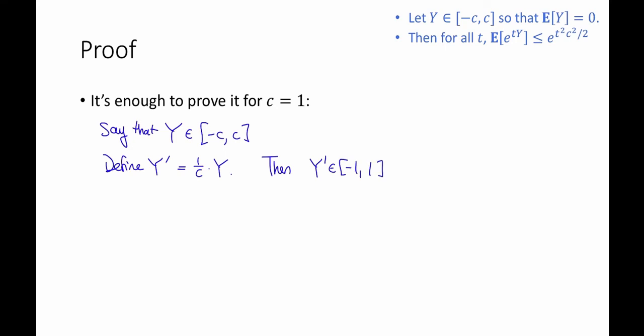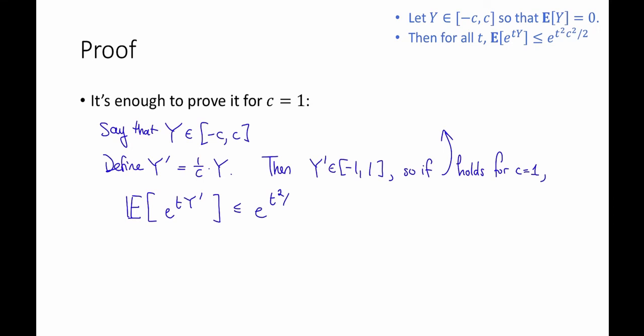And so if we could prove this statement just for c equals 1, we could apply it to Y prime, and we conclude that the expected value of e to the tY prime is at most e to the t squared over 2 for all t.